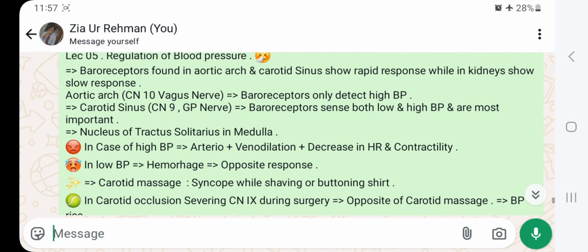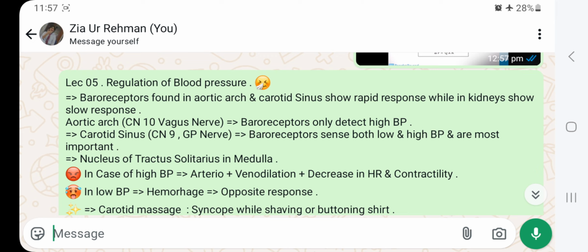Okay, then lecture 5, regulation of BP. Baroreceptors found in the aortic arch and carotid sinus show rapid response, while in kidneys they show slow response. Aortic arch signals go through cranial nerve 10, the vagus nerve. They will relay their message to the nucleus of tractus solitarius. These baroreceptors only detect high BP. For carotid sinus, signals go through cranial nerve 9, the glossopharyngeal nerve, to the nucleus of tractus solitarius.